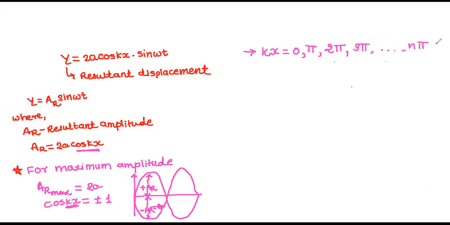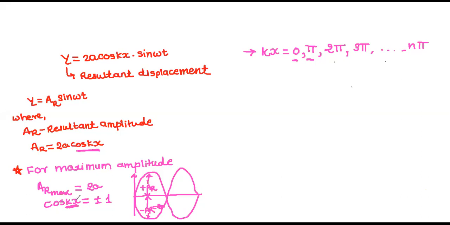Now here, put 0 in place of kx. What will you get here? This kx is equal to 0, and I am substituting this 0 here: cos 0 is plus 1. Next is pi. You substitute this pi here, then cos pi is minus 1, so you get minus 2a.